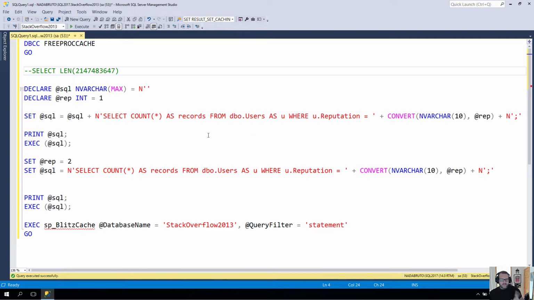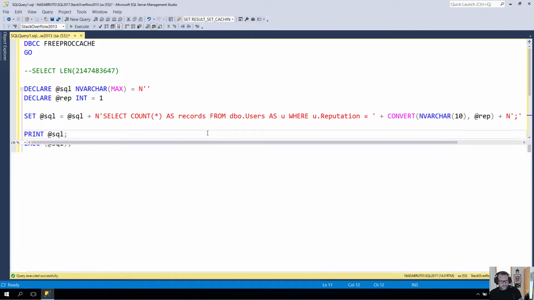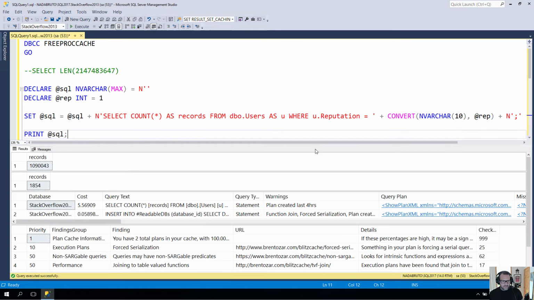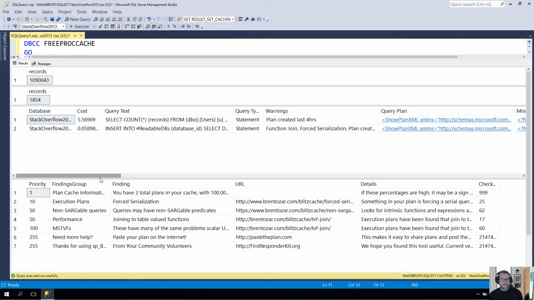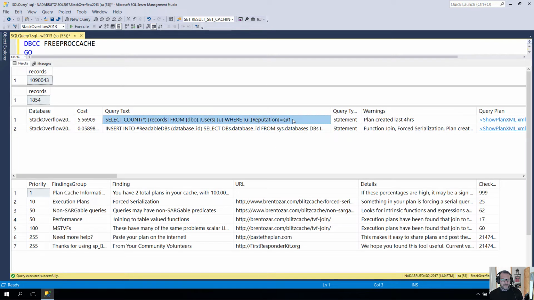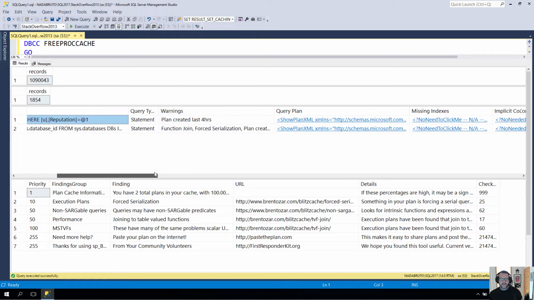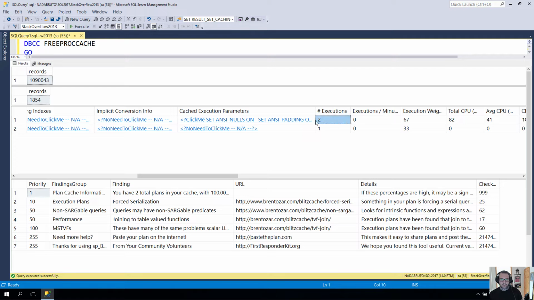Now, when I run these queries, something kind of cute and funny is going to happen. We look here, and we get some results back. We wouldn't expect that using exec would result in plan reuse, but in this case it does for a very specific reason. We see that we have one instance of this query, and our literal value, the value that we tacked on there, has been replaced with a parameter. So SQL Server has done something a little bit tricky. If we scroll over here a little bit, we'll see that that query actually got executed twice.